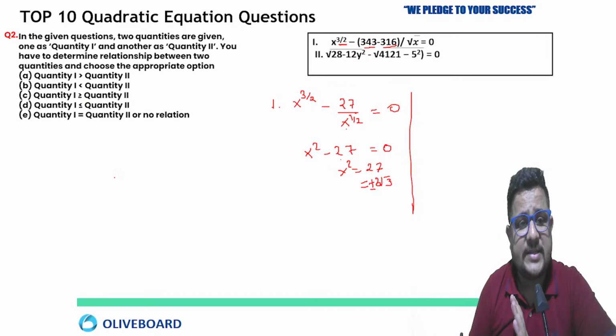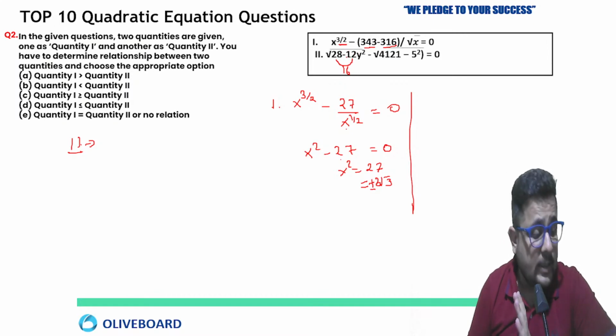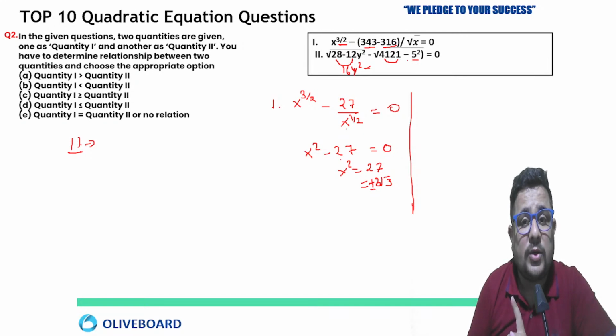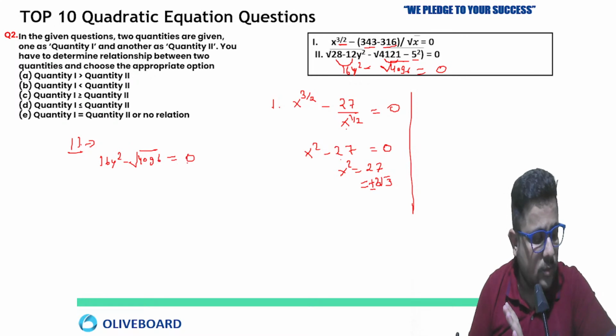Now if we talk about the second one, 28 minus 12 you are going to get 16, right, in the root. Remember that it is under root. Very good, Ishika. What about others? Now 16y square minus square root of 4121 minus 5 square. So 4121 minus 25, you will get 4096. Now this square root 4096 equals to 0. So what you are getting here, 16y square minus square root 4096 equals to 0.